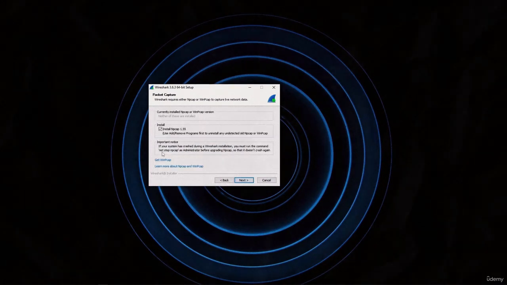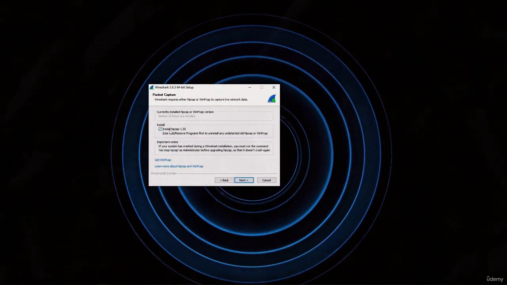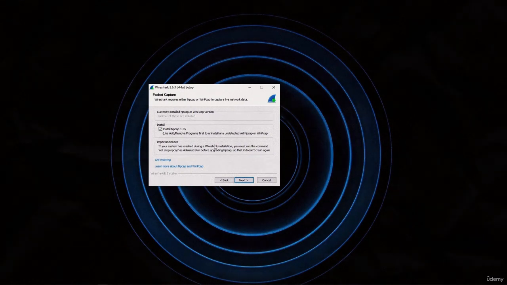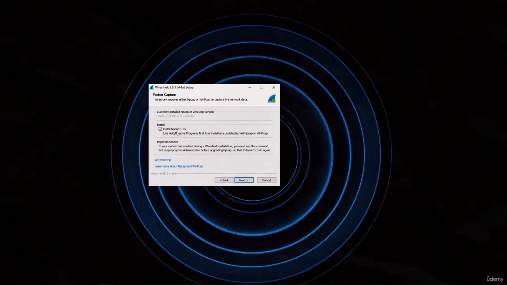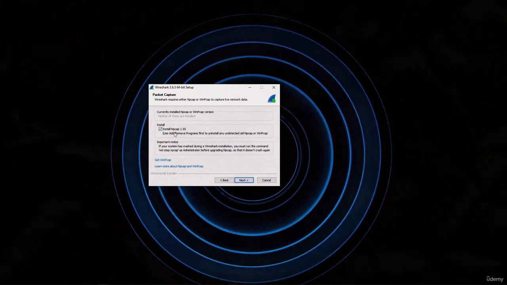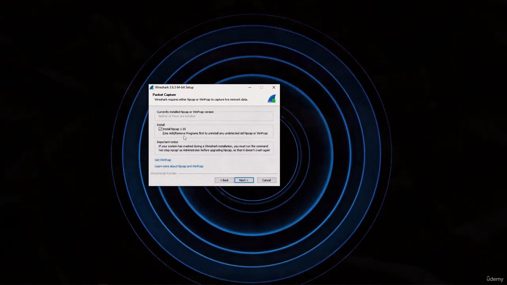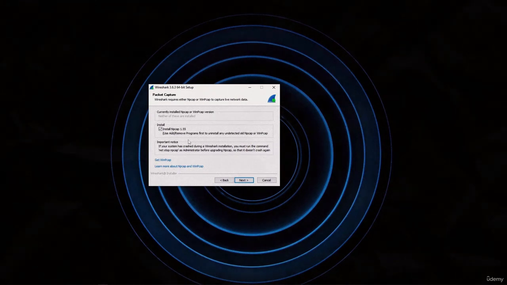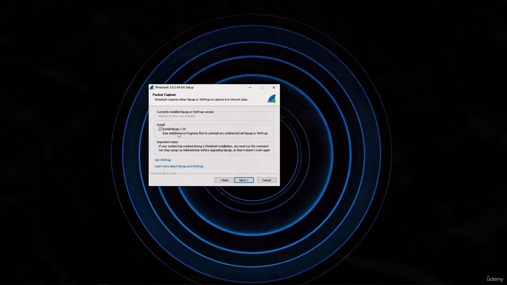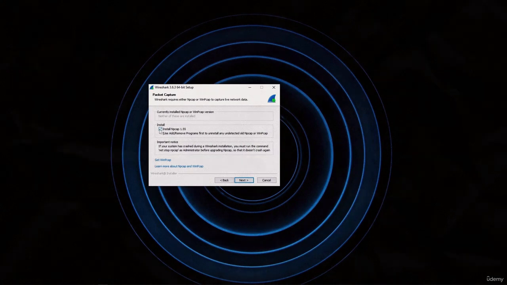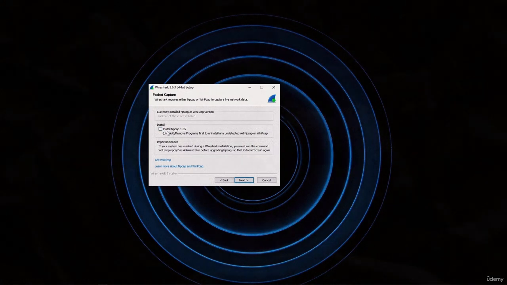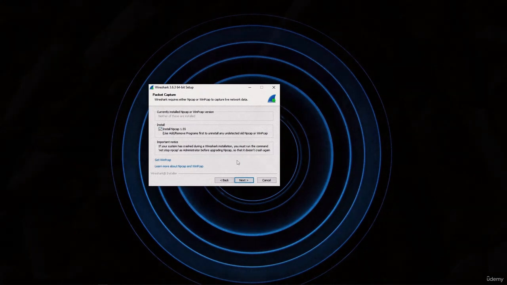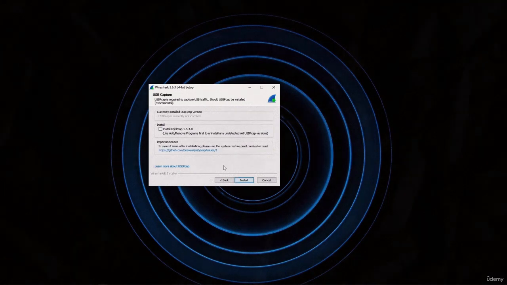Now if you have already installed Npcap, then you don't have to install this, but if you have not installed it, you have to install this because it is used to capture the packets. Okay, so I'll just click on next because I want to install this, and if you don't want it, just uncheck this, but make sure you have this installed on your machine. So I'll check this and again click on next.